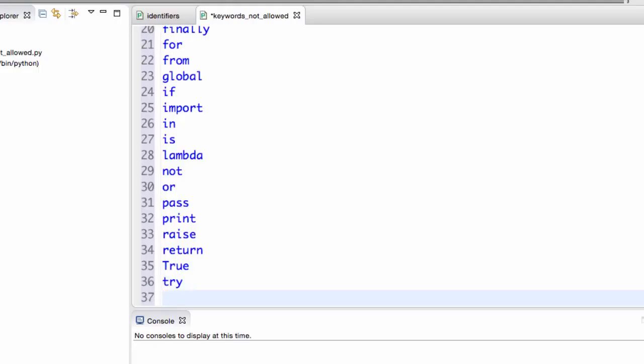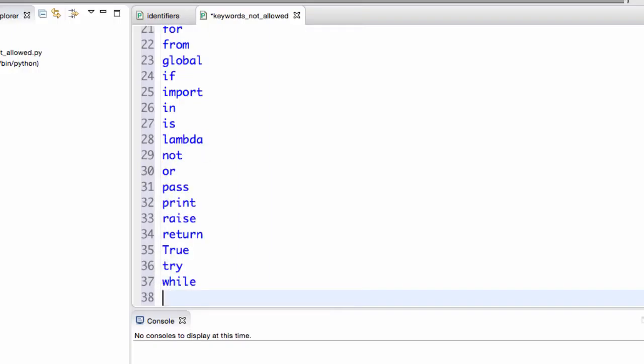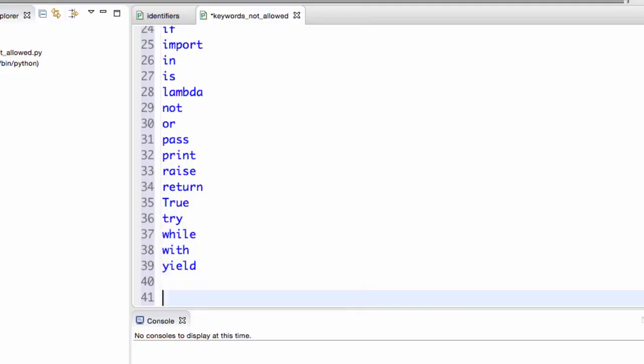And of course whenever there is a try, there is a catch as well, which we have already written, kind of. Right now it's not highlighted as a keyword, but you are not allowed to use catch either. Then we have while, with, and yield as well. I mistyped one there, sometimes I do that. But this is the entire list in front of you.